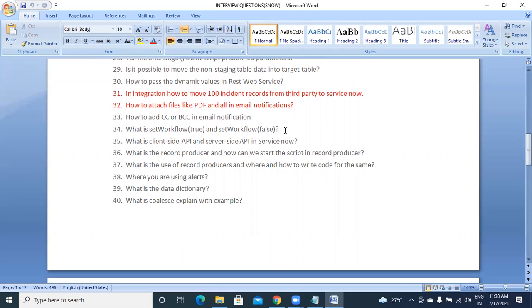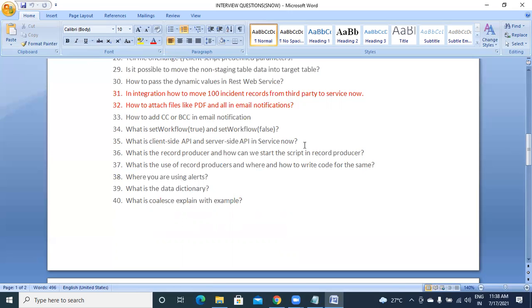And we have seen this 34: what is the use of set workflow true, false, and what is the difference between them? Set workflow true means what, set workflow false means what? Okay, client side API: what are the client side APIs and server side APIs? You have to answer those.